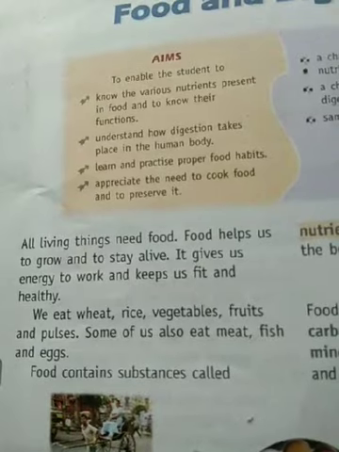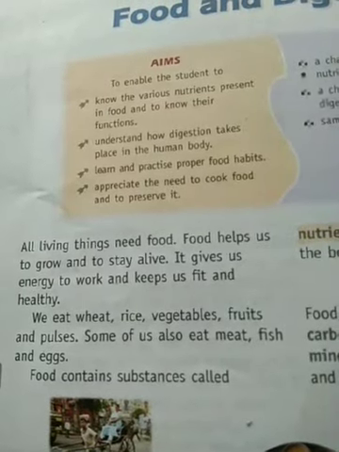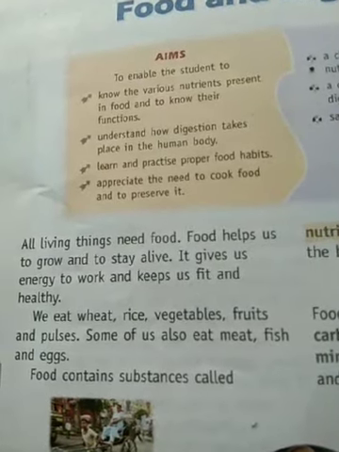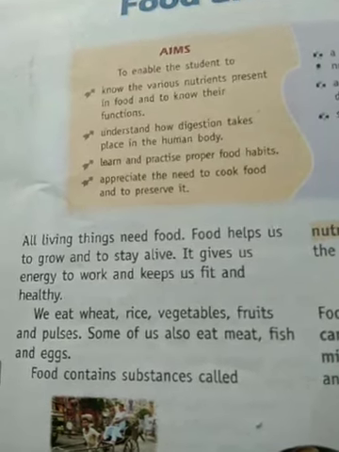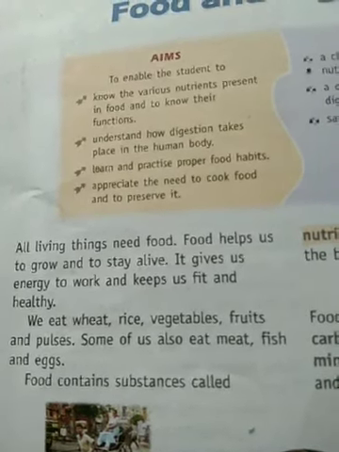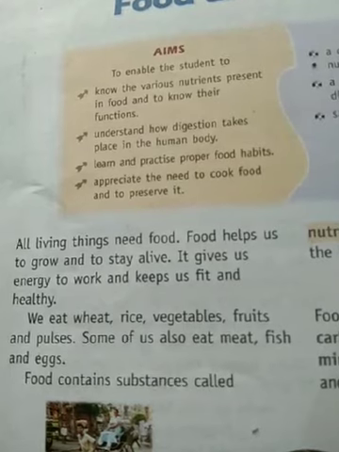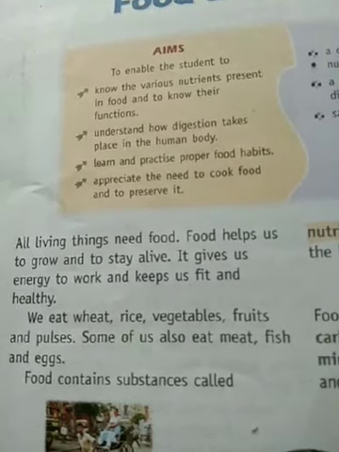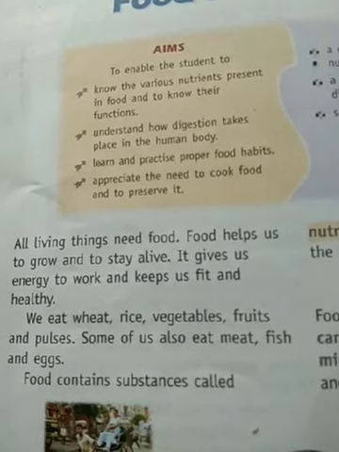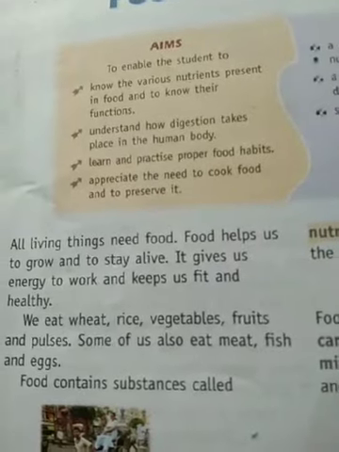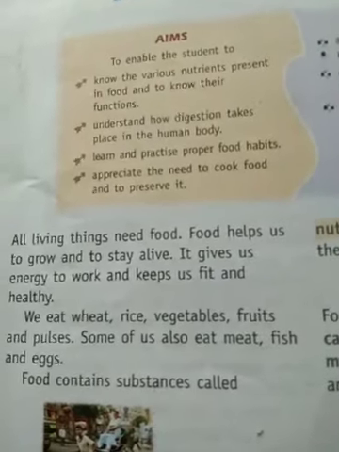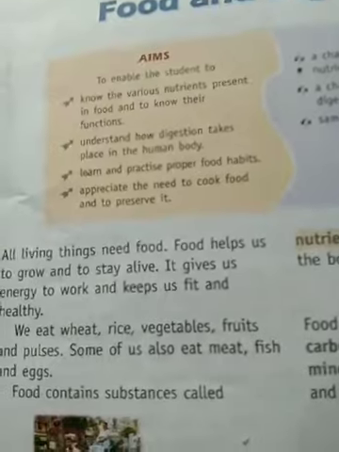Now we all eat these foods, right? These all are food. Now some of us also eat meat, fish and eggs. These are non-veg food. That means non-veg means what? Non-vegetable.